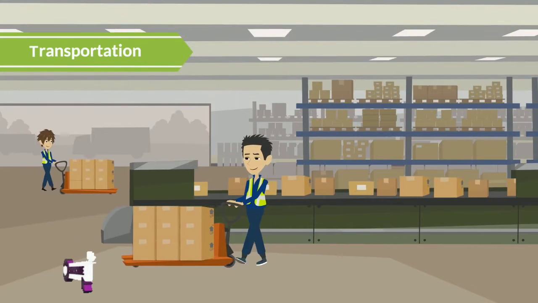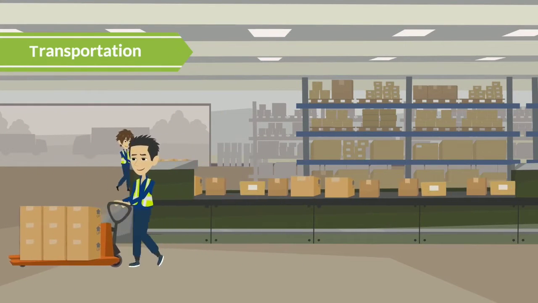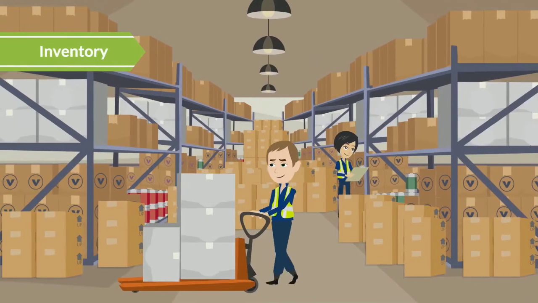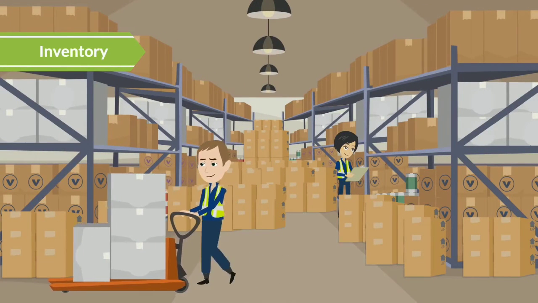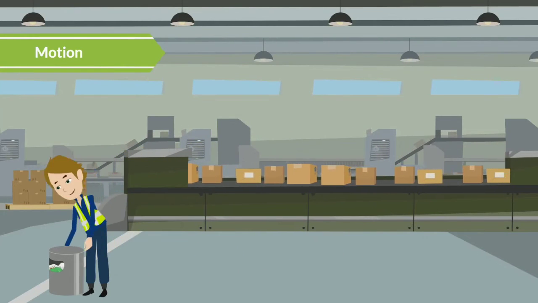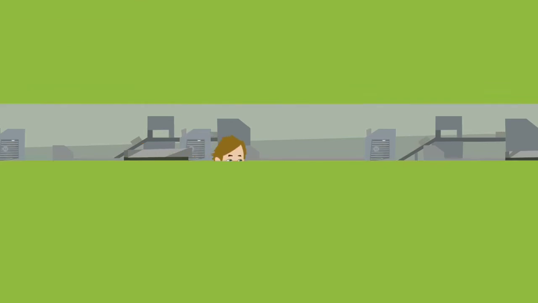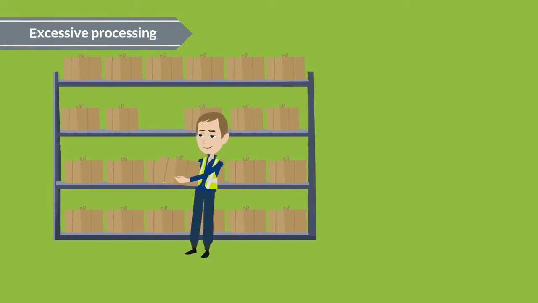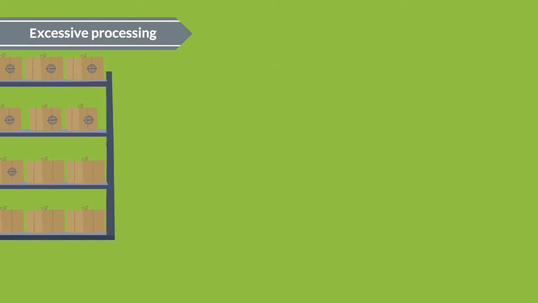Transportation, unnecessary transporting of products between processes. Inventory, holding too much product or stock. Motion waste, unnecessary bending, stretching, walking, and lifting. Excessive processing, producing items to a higher standard than the customer requires, or performing process steps that add no value.